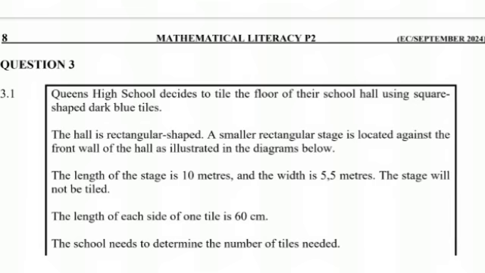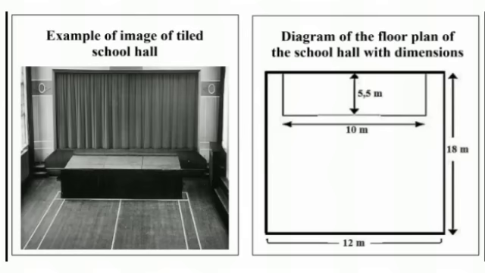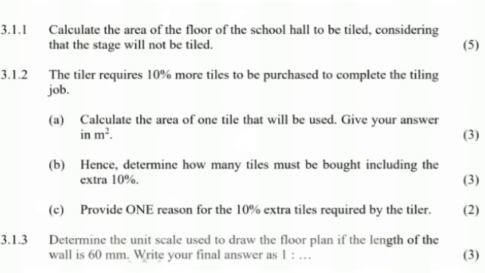So in this scenario we have a school hall that is rectangular shaped. It has a stage in the middle that does not need tiling, and then we are going to tile it with tiles that are square, 60 centimeters each. So here we have a diagram of what our school hall looks like. We have a picture and then we also have a diagram. In the diagram you can see that our hall is 18 by 12 meters and it has a stage right in front that is 5.5 by 10 meters.